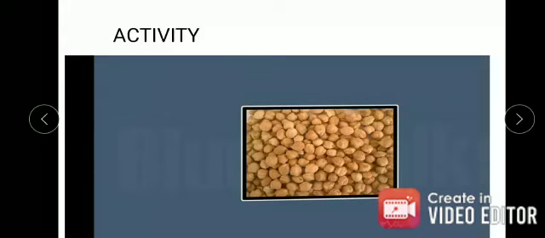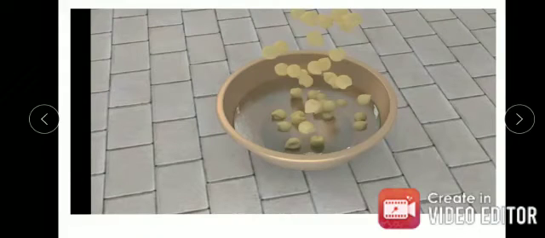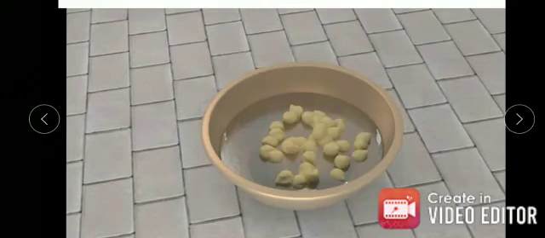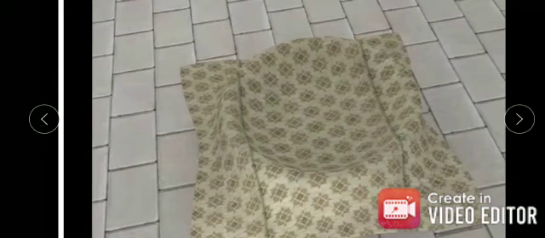Okay, now let's perform an activity, and you have to perform this activity at your home too after listening to it. Take some dry seeds of gram. Put some quantity of seeds in a container full of water and leave it aside for a day. Next day, drain the water completely and leave the seeds in a vessel. Wrap them with a piece of wet cloth and set aside for one or two days.